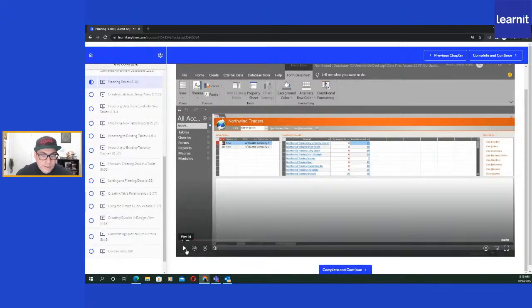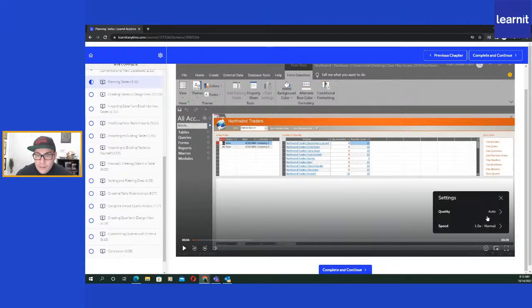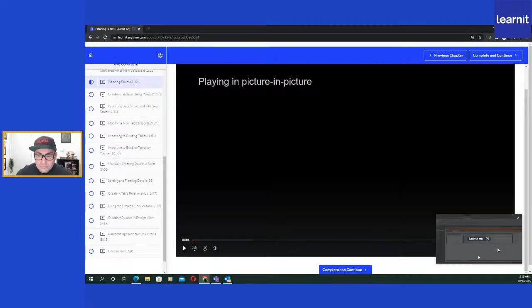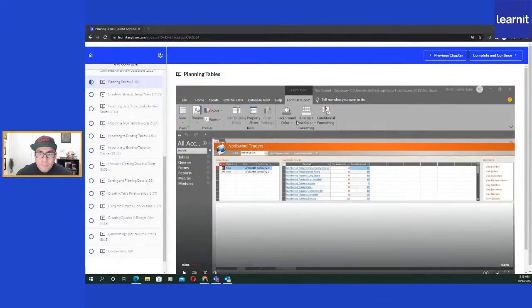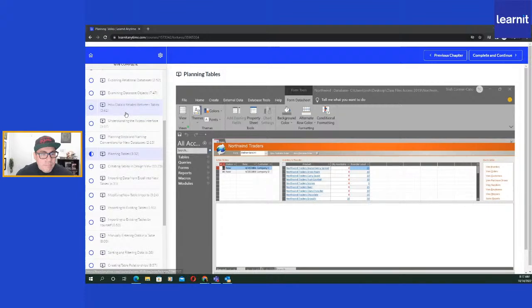We're going to go ahead and pause that. But you can see the player has the audio. You can do the speed, all that type of stuff. You can make it a mini player if you want, if you want to make it just in the little corner going in the background while you're doing it. And yeah, that's mainly what it looks like.